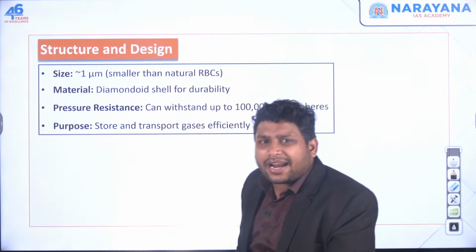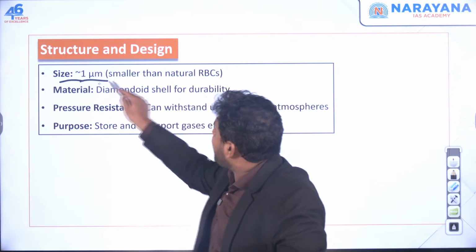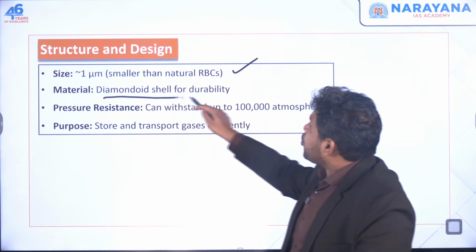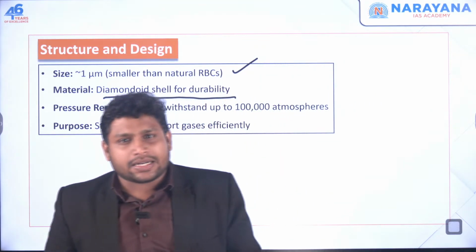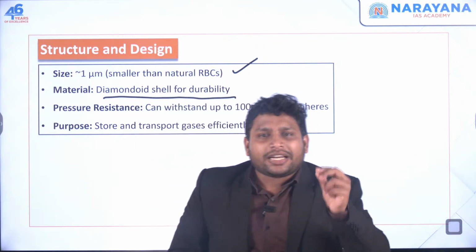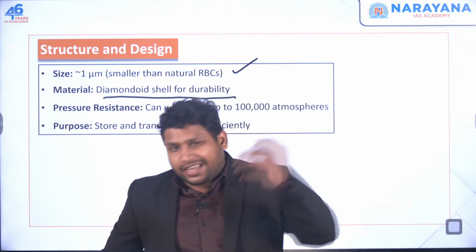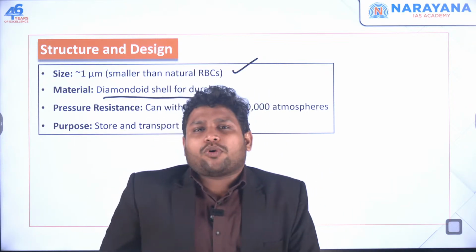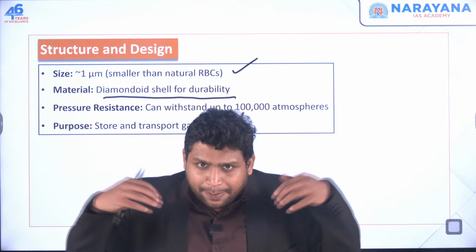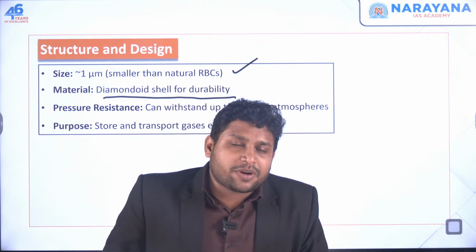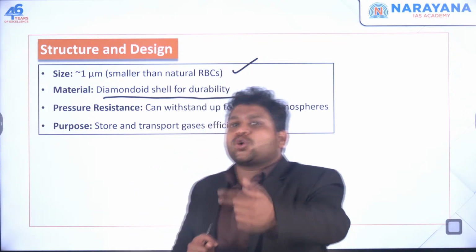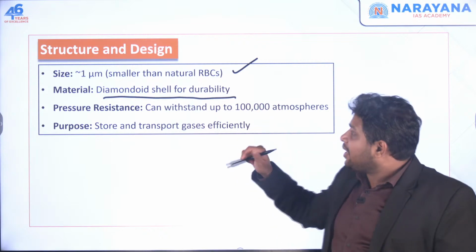Now the basic fact, the size of it is 1 micrometer. Very small. The material used over here is a diamondoid shell. If you see a red blood cell's outer shell, it is made up of a material which is very strong. If you put anything in your blood, it is not possible for it to survive easily. If it is a normal material, it won't survive. There is very high pressure in our blood, and because of that pressure it will get destroyed or damaged. So you need something which is very strong. So the outer core of this material is diamondoid.